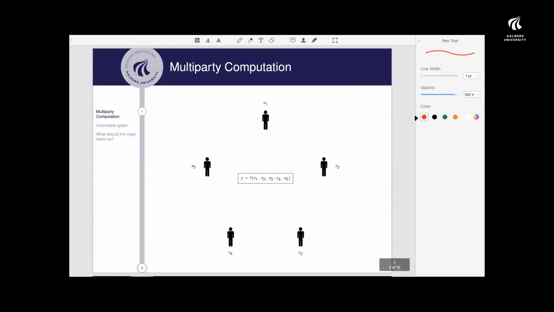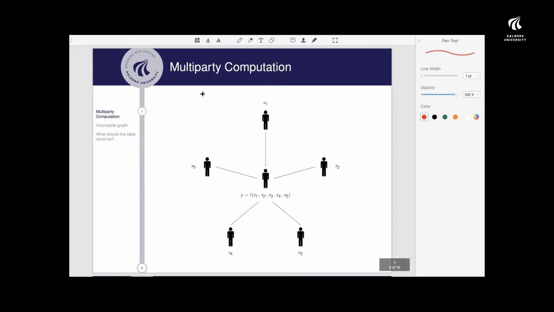Before moving on to these problems, I will just give you a small introduction to what multi-party computation is. In multi-party computation, we have a number of parties, each holding some input to a function. All the parties want to learn the output of this function, but they want to learn it in a way where they don't give up privacy. They don't want the other parties to learn their inputs. So how can we achieve this?